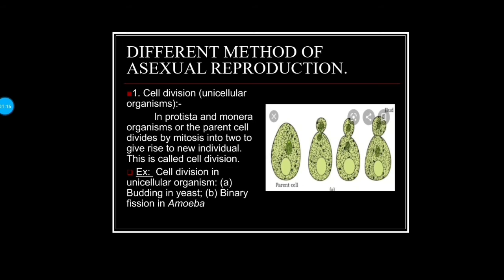Observe the picture given. In the picture, you can observe that the cell extends its size, first dividing its nucleus into two, and that extension grows to a particular size and separates itself from the parent cell. This process that results in formation of two cells from a cell is called mitosis. For example, budding in yeast, binary fission in amoeba.